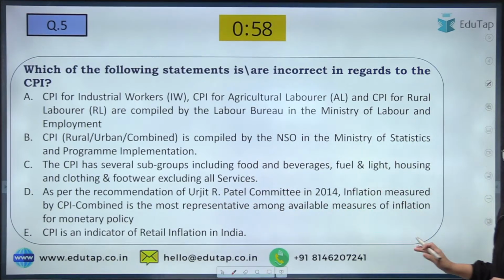Now coming to the CPI. In the previous year, there was a direct question on the CPI. So read the statements carefully and try to answer.